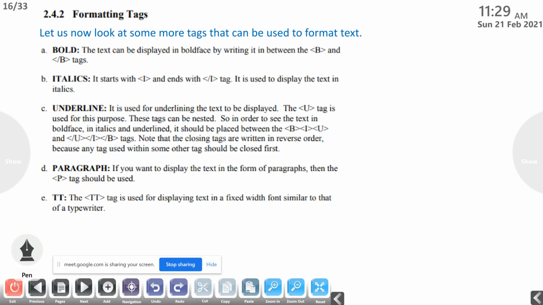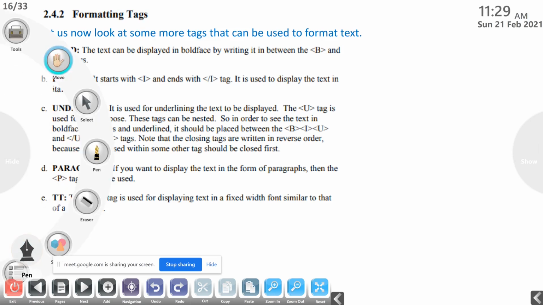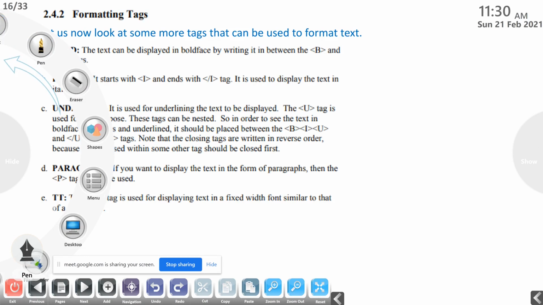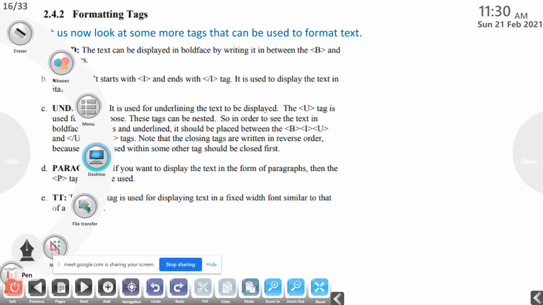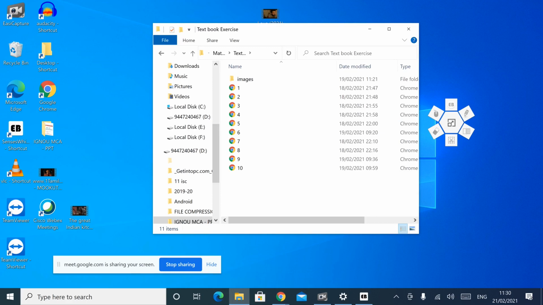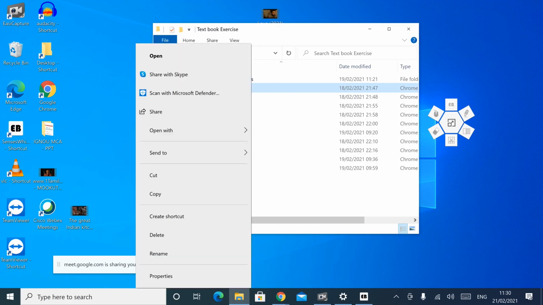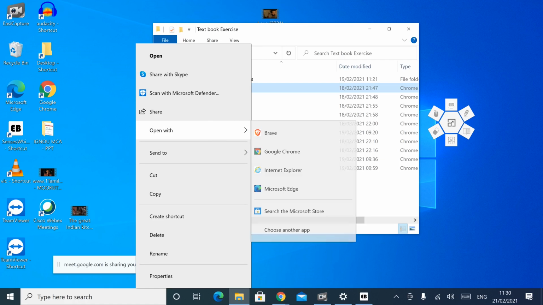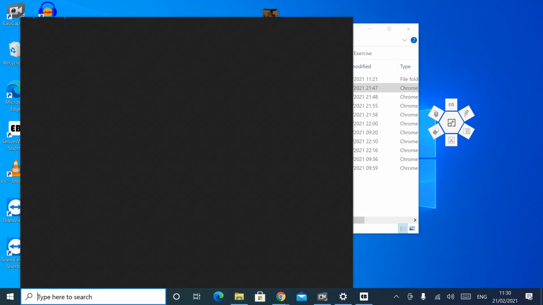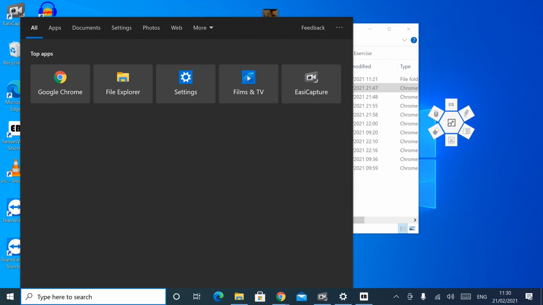The next one, formatting tags. So let us now look at some more tags that can be used to format text. So before moving on, I will show you an HTML page and how it will be displayed in a web browser. So here, this is the first HTML page. If you want to make any changes in this HTML page, you want to open it in a text editor. So here I am using the text editor Notepad.